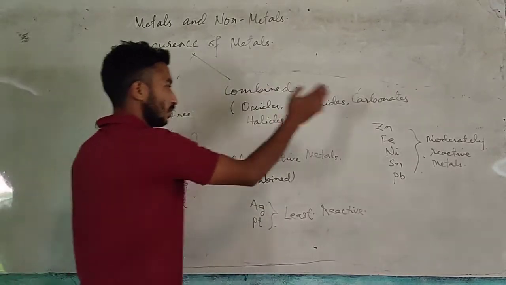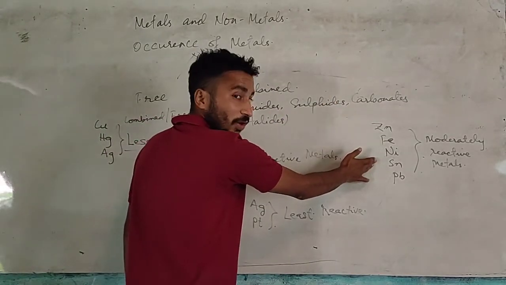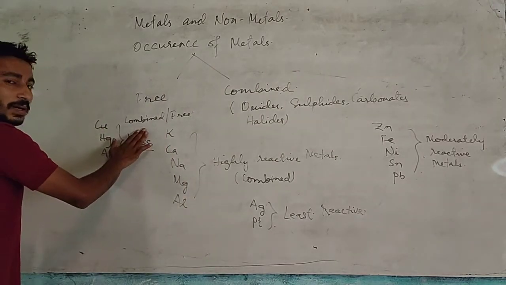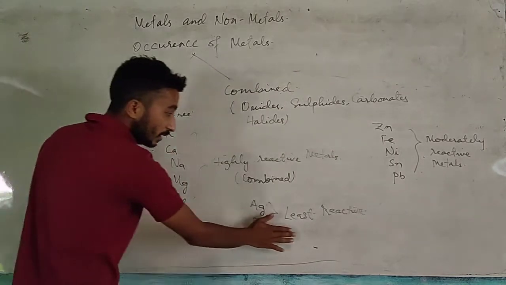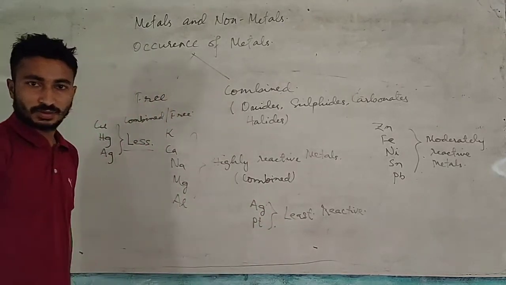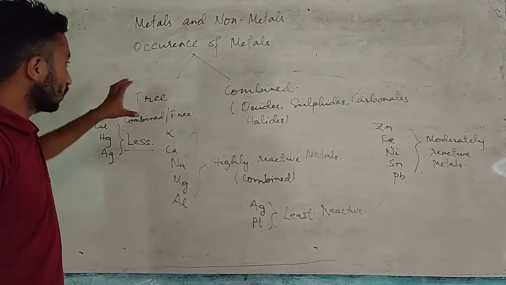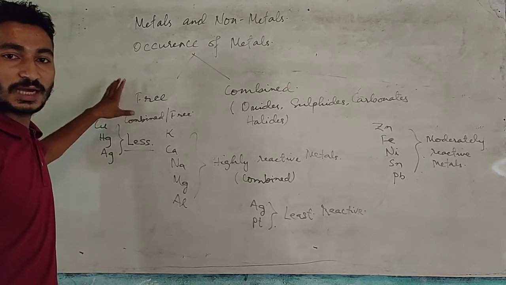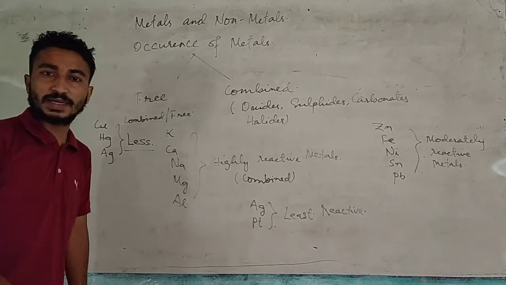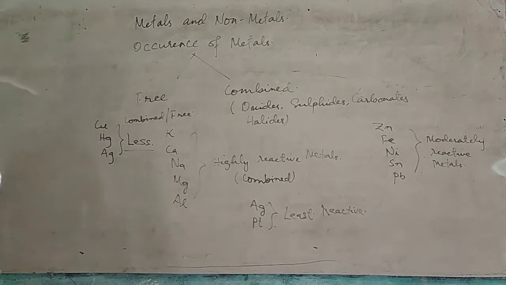Highly reactive metals and moderately reactive metals are found in combined state. Less reactive metals are found in combined as well as free state, and least reactive metals are found in free state in nature. So this is the occurrence of different types of metals. Now, how are we going to extract different metals from here? We will discuss that.